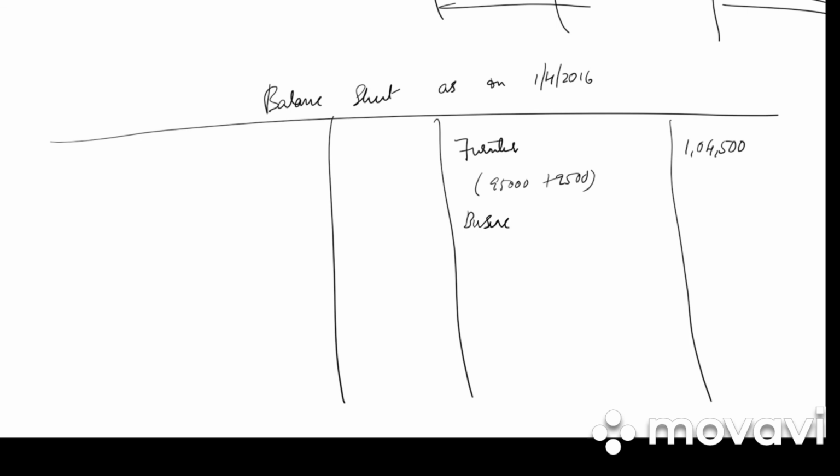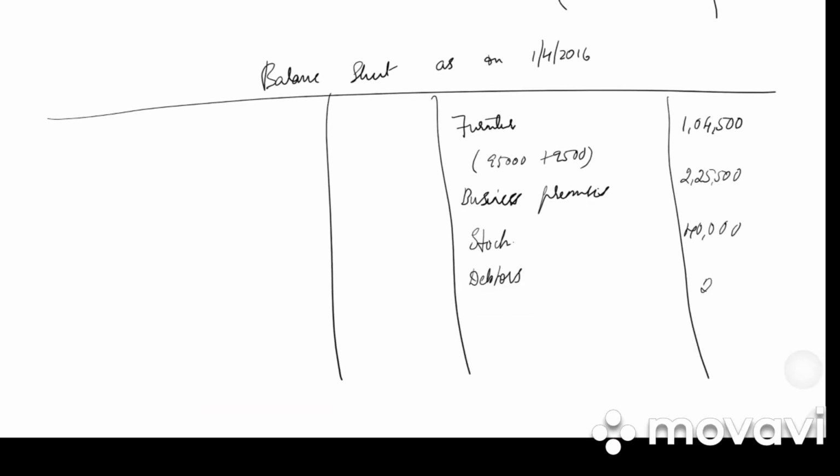Then we have business premises. Business premises will be 2,05,000 plus 20,500. We get 2,25,500. Then we have stock 40,000. Debtors 28,000. Cash at bank, we did the bank account, that balance should be written, 1,65,000. And cash in hand, that is 4,200.